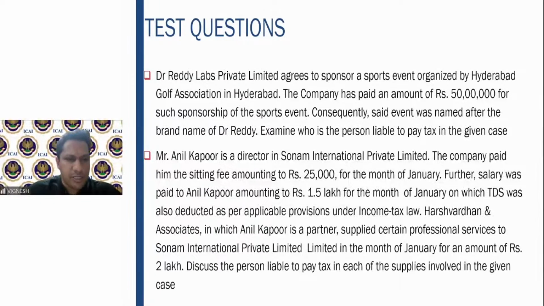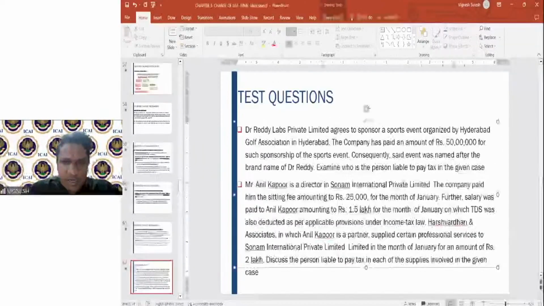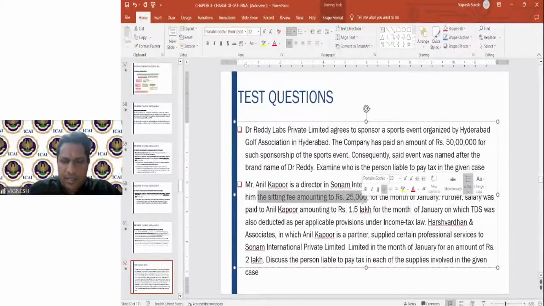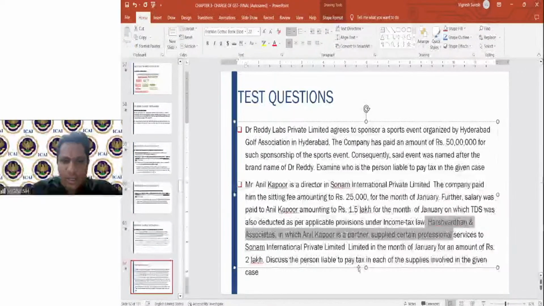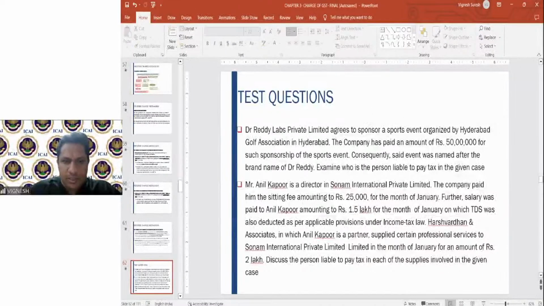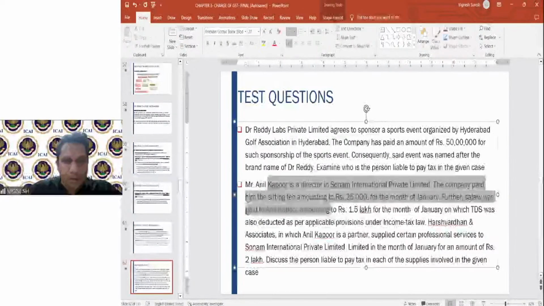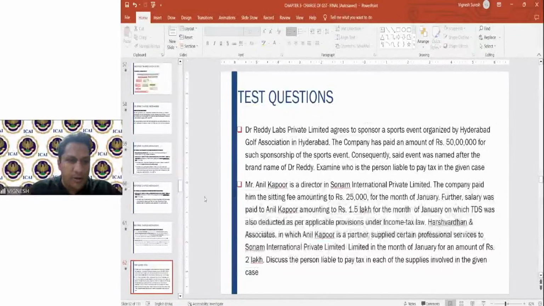Please try to answer this question. What are the supplies which are involved here? First supply is sitting fee. Second supply is salary paid. And third supply is professional services provided by Harshvardhan and Associates, amount of 2 lakhs. Who is the person liable to pay the tax in these supplies? Please try to answer this question.